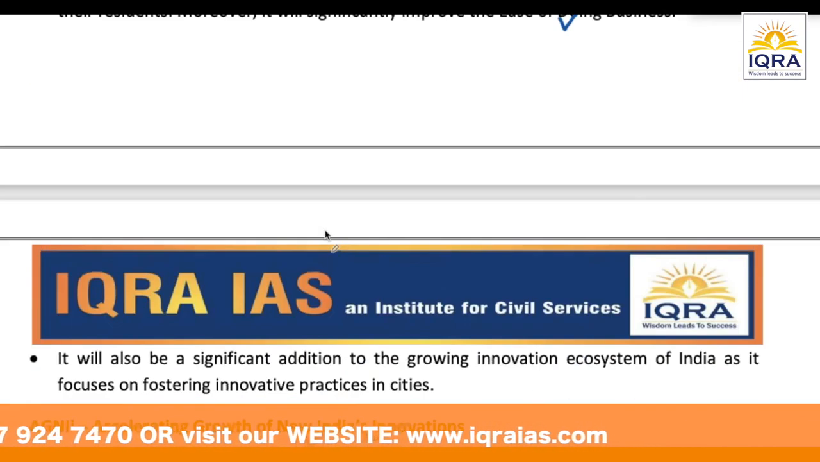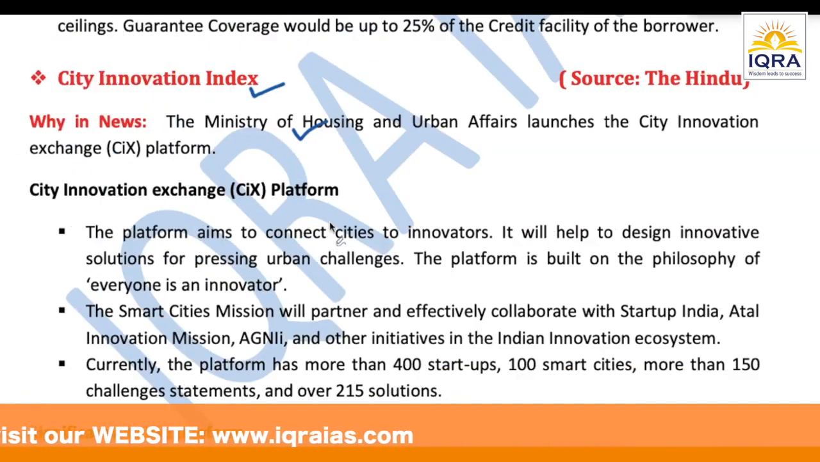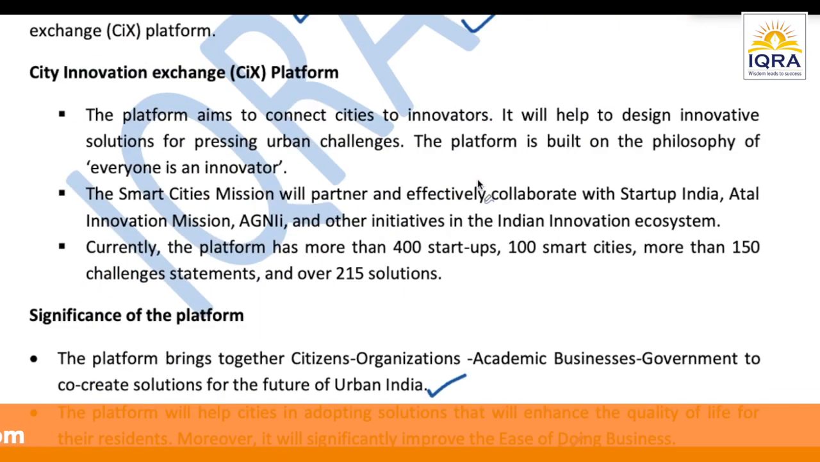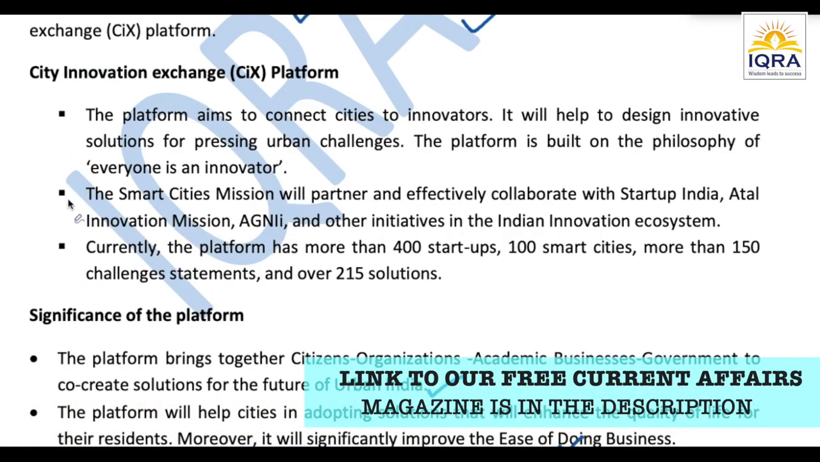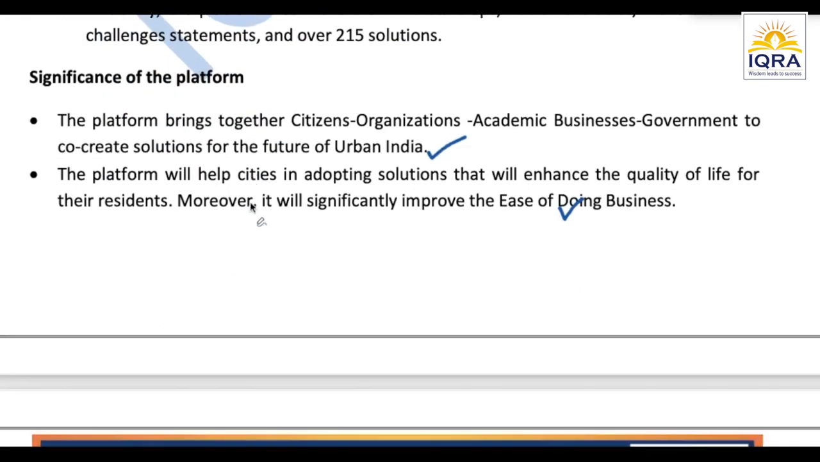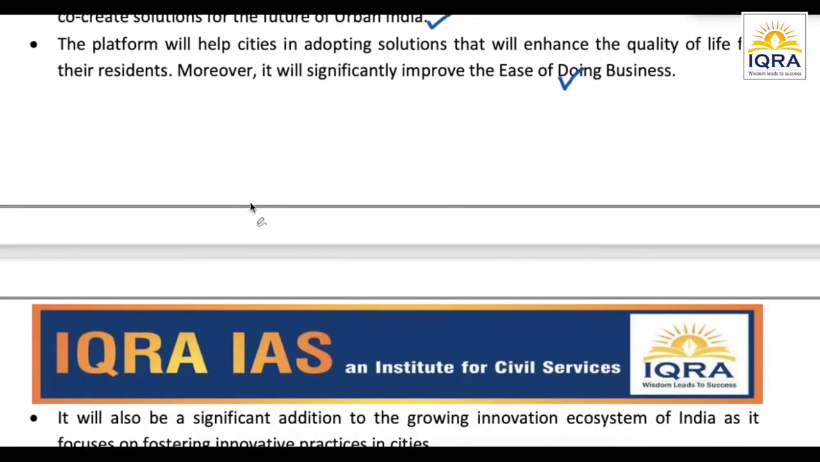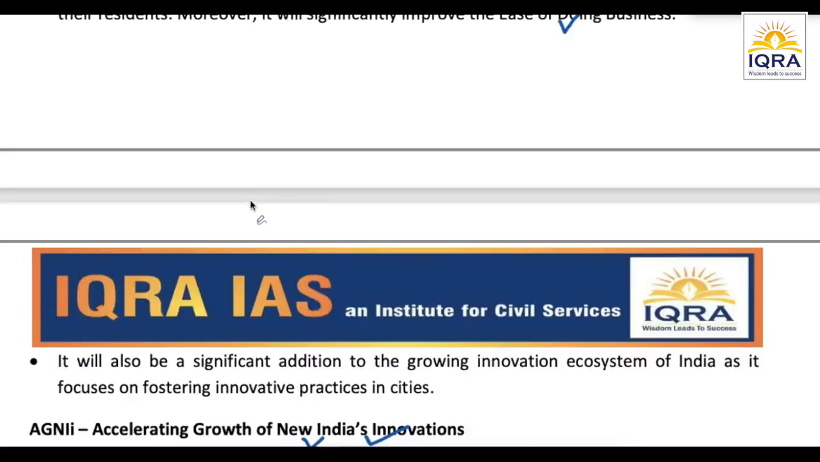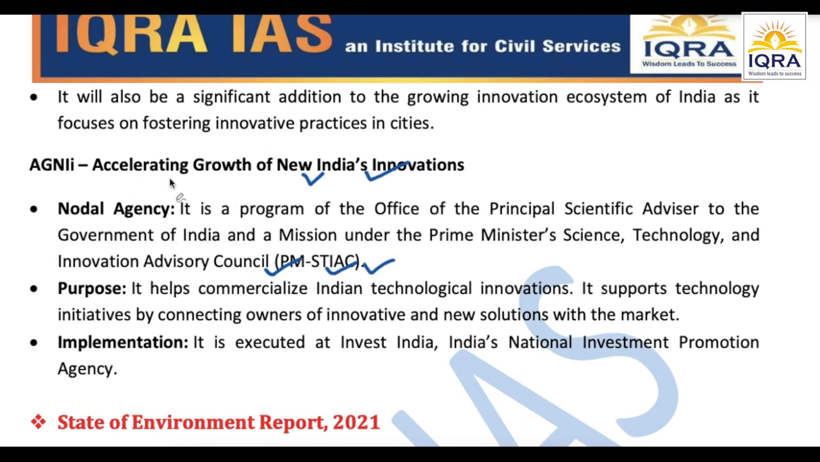So to summarize, we have read about who launched the City Innovation Index, which ministry has launched this. Apart from this, we have also read what exactly it is about, what exactly it is going to do. It talks about innovating solutions for urban challenges and urban problems. Significance, we've talked about, that everybody will be coming to a single platform and they'll be finding the solutions for such problems. Okay. Accelerating Growth, Agni, we have read that it is an attempt to commercialize whatever innovations there are.